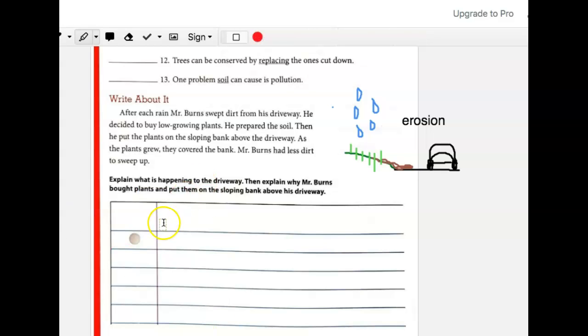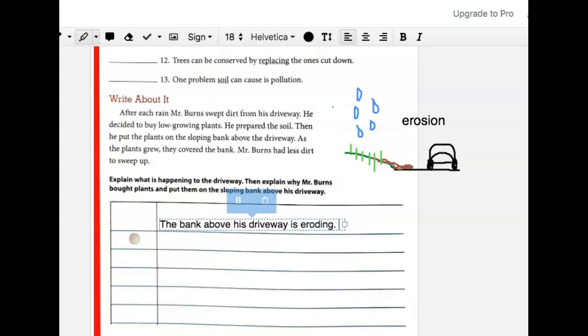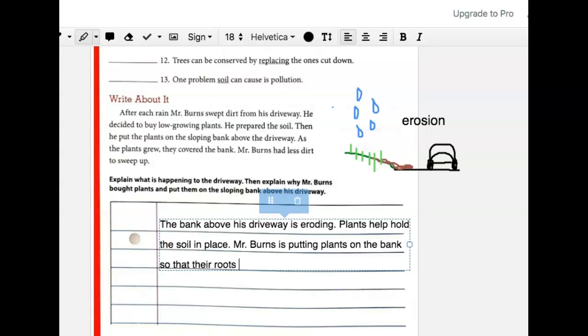the bank above his driveway. What's happening to it? It is eroding. And we know that plants help hold the soil in place. Mr. Burns is putting plants on the bank so that their roots will help prevent erosion.